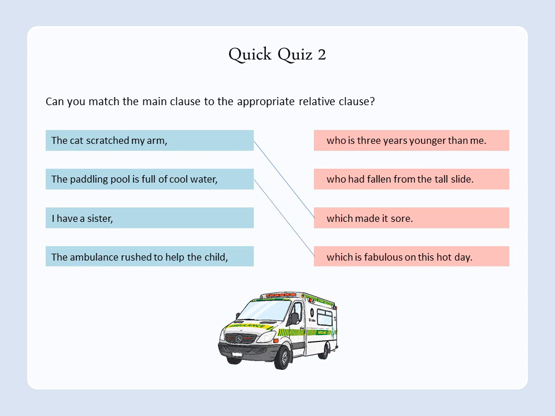And then we've got: I have a sister who is 3 years younger than me. Sounds right. And then the ambulance rushed to help the child who had fallen from the tall slide. Must be that one. Okay, so hopefully that's giving you a recap of those relative clauses and relative pronouns, and hopefully you'll be okay with those in your packs.